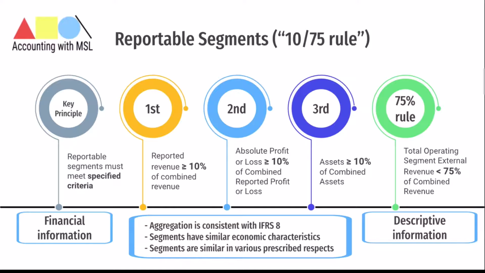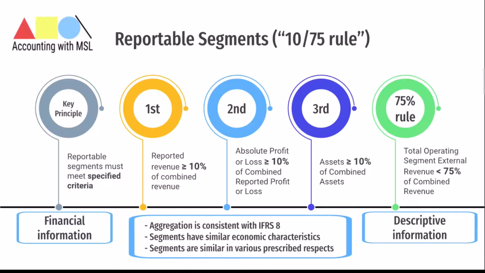Remember, we have looked at the 10% portion, which is to identify reportable or operating segments that make up either 10% of total revenue, 10% of total absolute profit or loss, or 10% of total assets of all your segments.